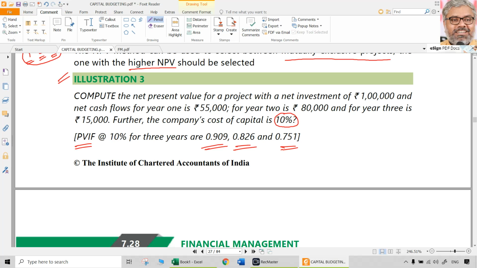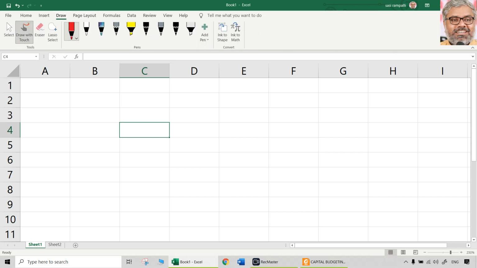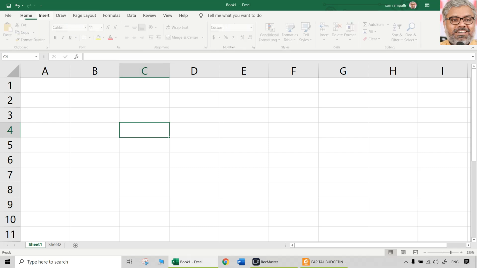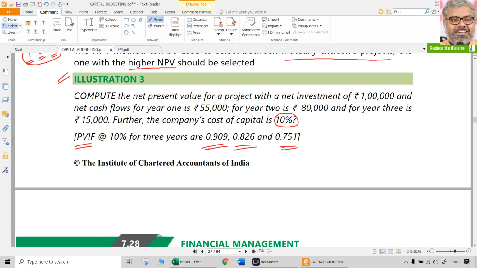So we can use a similar type of presentation for computation of NPV for a project of any level, whatever the type of project. Naturally, first will be the heading statement showing computation of net present value of the project.